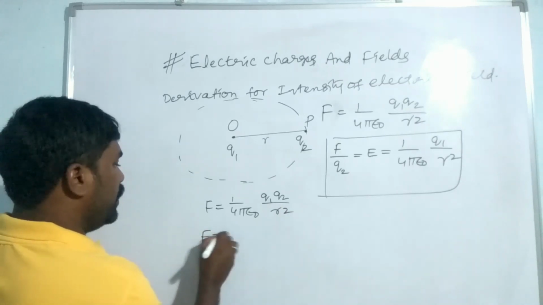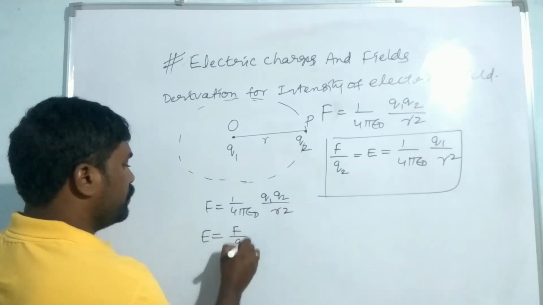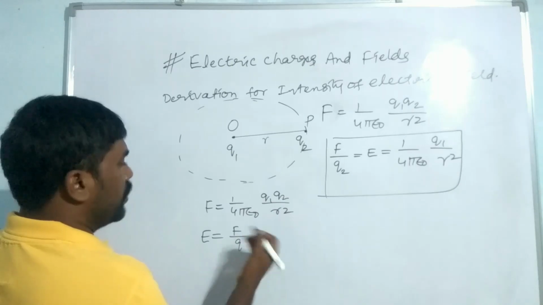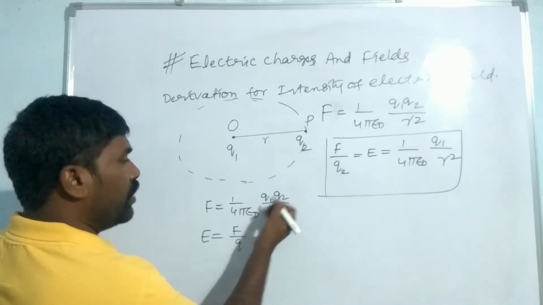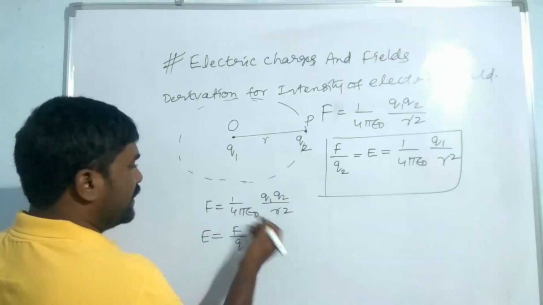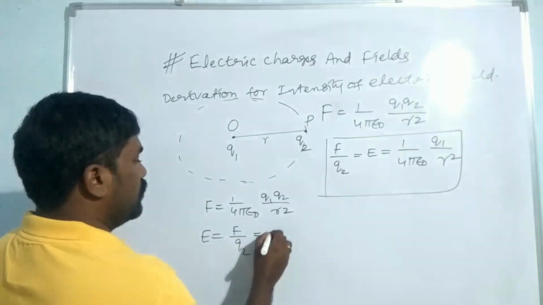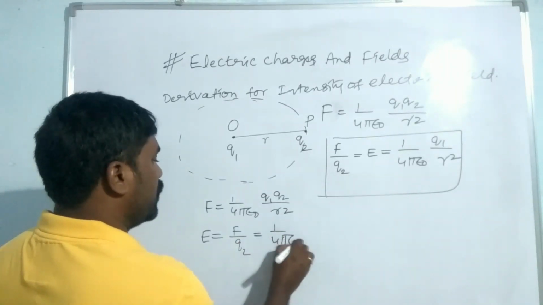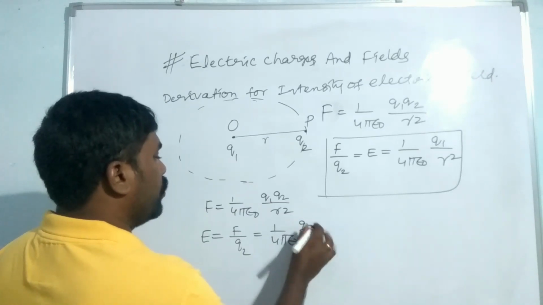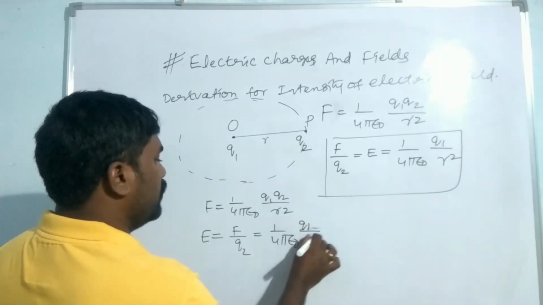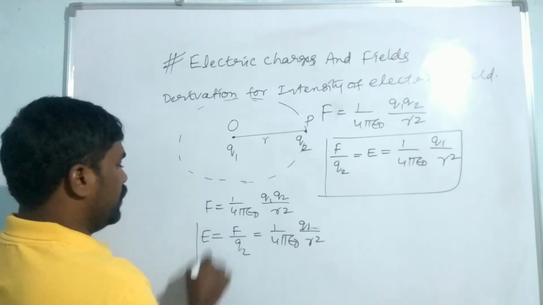From the definition of E, E is F by Q. So whatever the charge, let it be Q1 or Q2, if Q2, then 1 by 4 pi epsilon naught Q1 by R square. So this is the intensity of electric field.